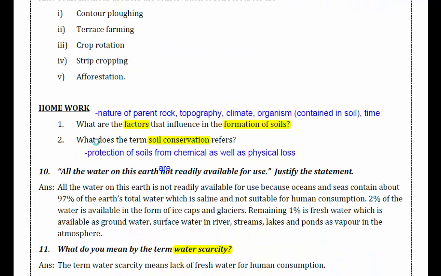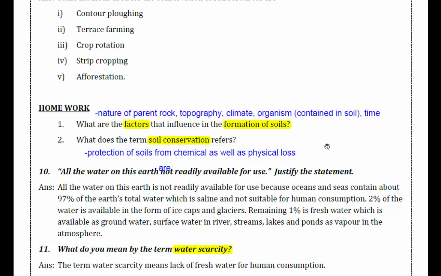The factors that influence the formation of soils: nature of parent rock, topography, climate, organisms contained in the soil including earthworms, time, etc. Soil conservation. What do you mean by soil conservation? Protection of soils from chemical as well as physical loss.